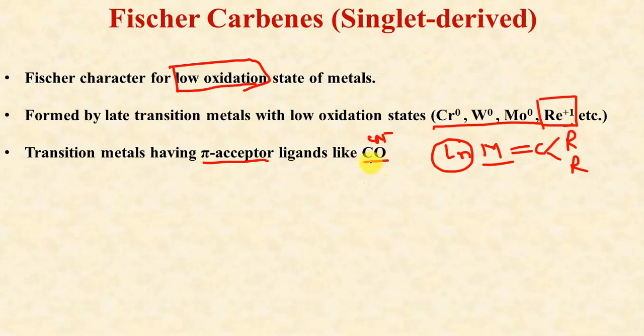So the presence of these ligands also favors the formation of Fischer carbenes or low valent carbenes, which are basically derived from singlet carbenes.